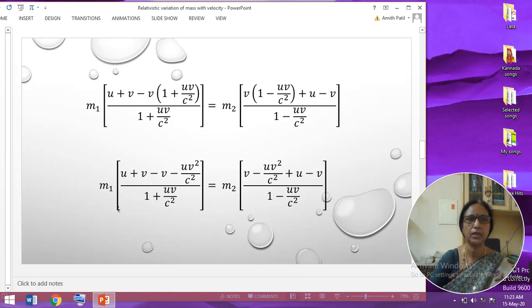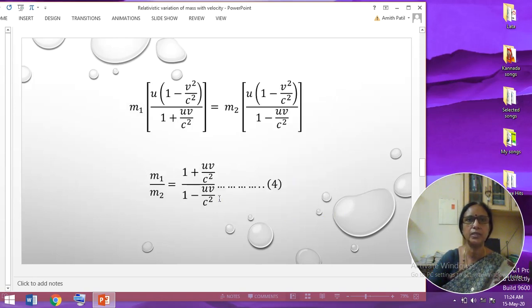Plus v and minus v get cancelled. Similarly, plus v and minus v get cancelled, and observe that in these two quantities u is common. Therefore, it can be written as 1 minus v square by c square. Similarly, in these two quantities, again u is common, and it can be written as 1 minus v square by c square.